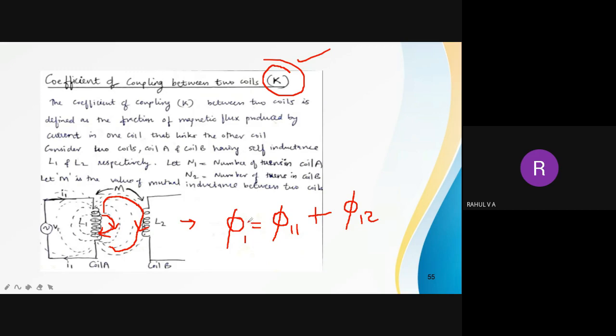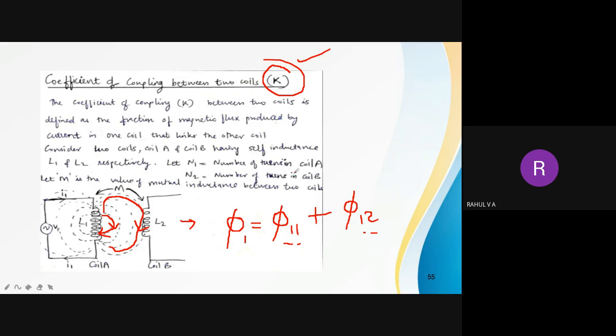Okay, so I have divided the total flux into two. One is due to self-inductance: some of the flux does not reach the secondary coil, it ends up in the primary coil itself. That is known as φ11. So it is produced in the primary coil and ended up in the primary coil itself. And some of the flux produced by the primary coil will be going to the secondary coil. That is denoted by φ12. So the total flux produced has two components, φ11 and φ12.